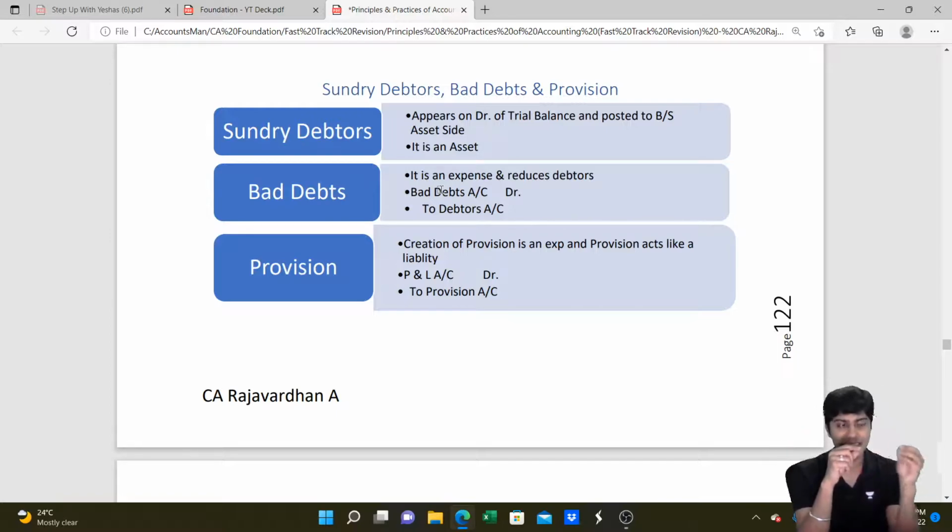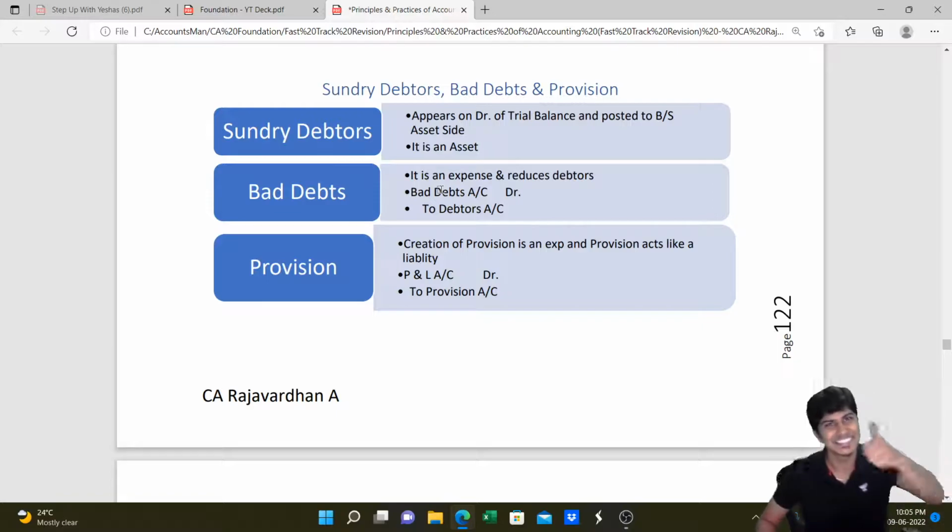However, if bad debts appear in adjustment, it means that the bad debts to debtors entry is also not passed. Transfer to P&L entry is also not made. So what should we do? We should write the entry bad debts to debtors and reduce it from debtors in balance sheet. Also post bad debts to P&L account debit side as an expense. You need to do both. I hope you guys understood this part.